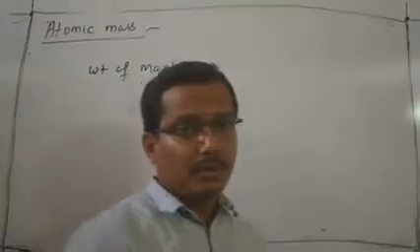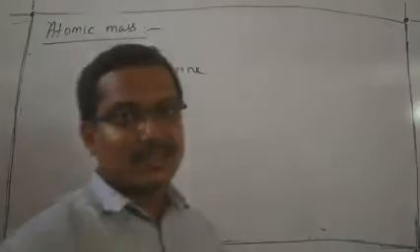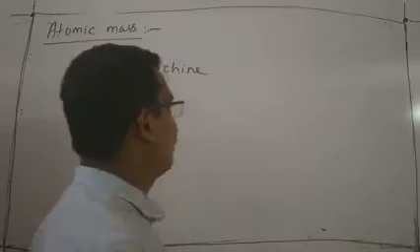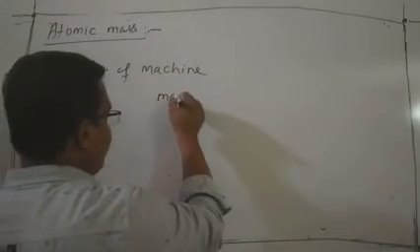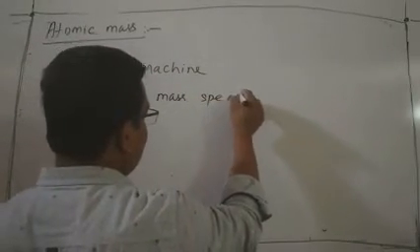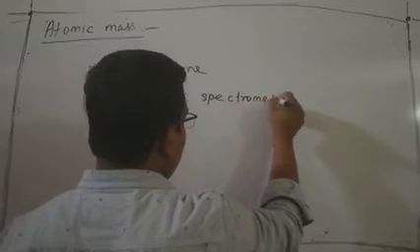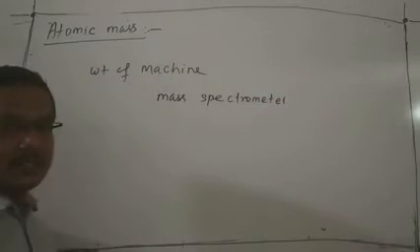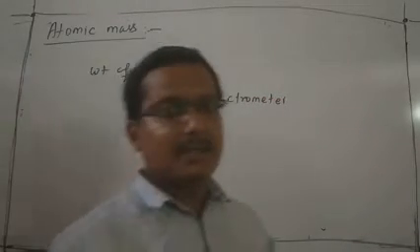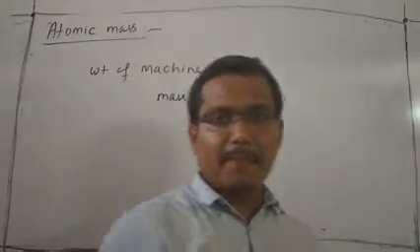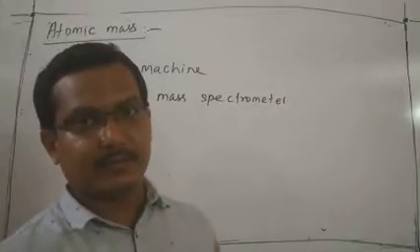For this purpose, modern science uses spectroscopy, the mass spectrometer. With the help of a mass spectrometer, it is very easy to calculate the mass of an atom.